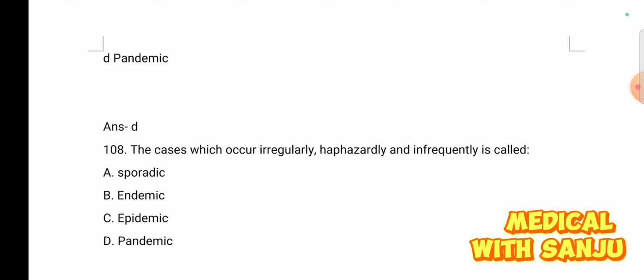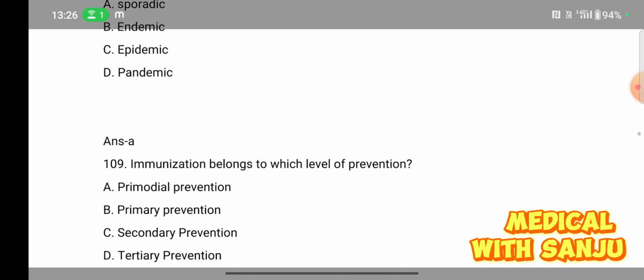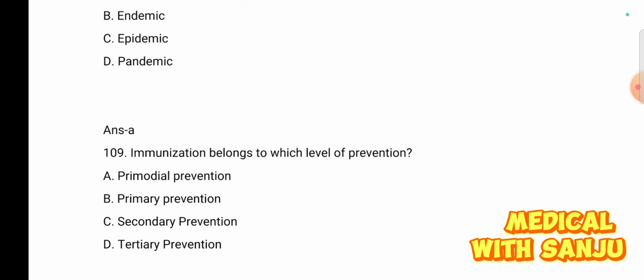Question number 108. The cases which occur irregularly, haphazardly, and infrequently are called: option A, sporadic; option B, endemic; option C, epidemic; and option D, pandemic. This is sporadic. Option A is the right answer. Question 109. Immunization brings which level of prevention? Option A, primordial prevention; option B, primary prevention; option C, secondary prevention; and option D, tertiary prevention.